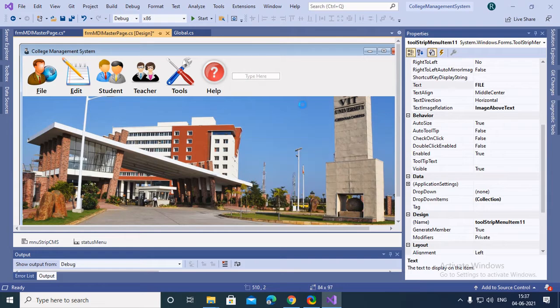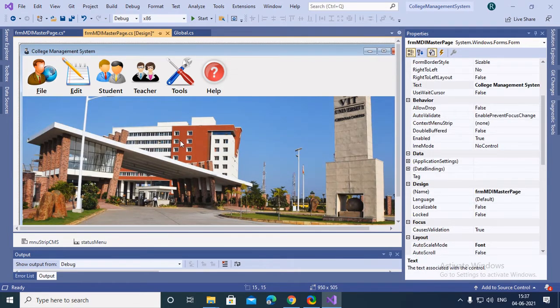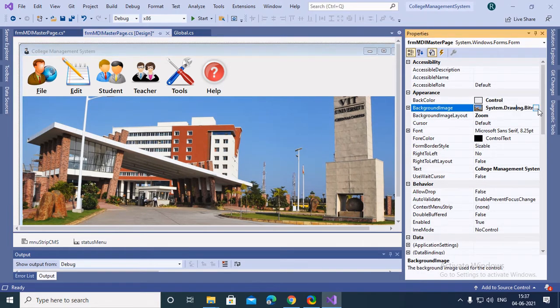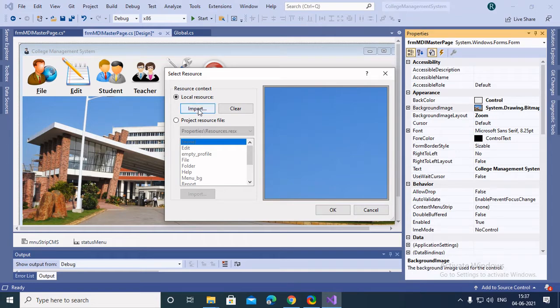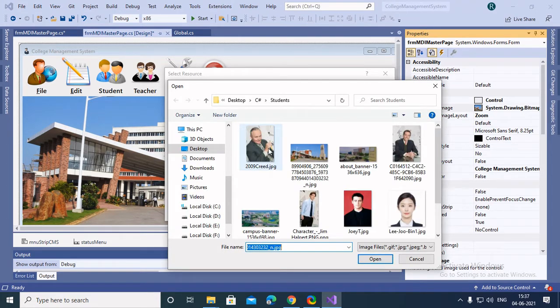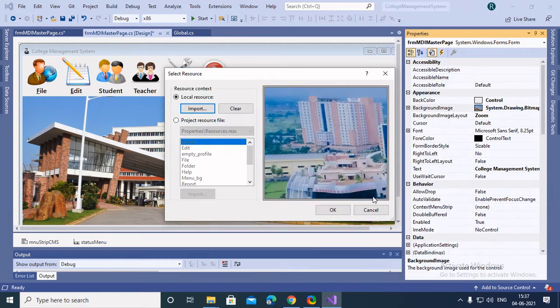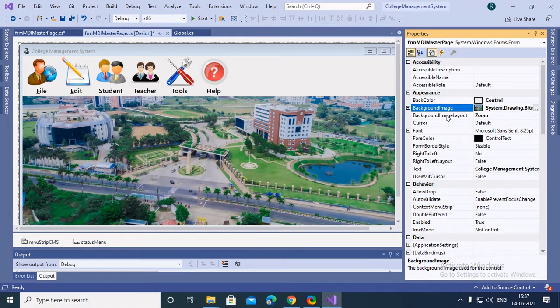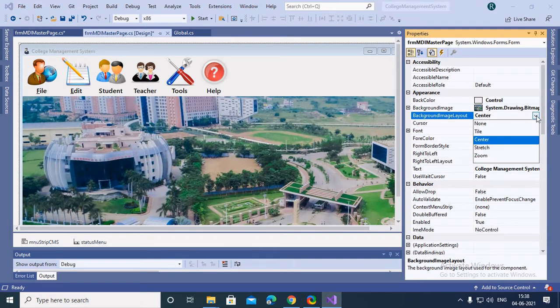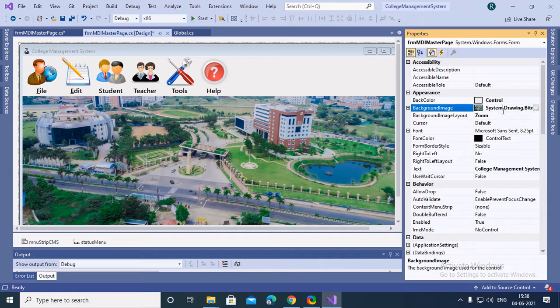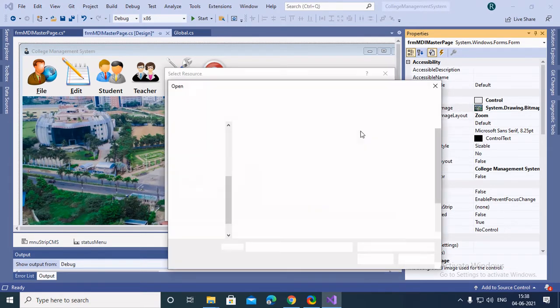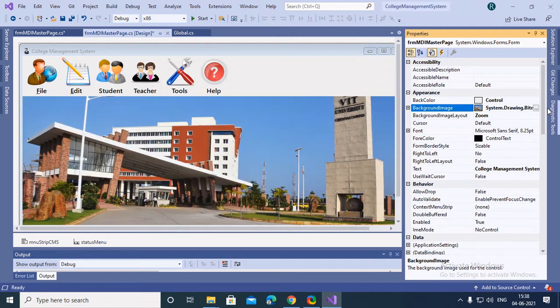And if you're wondering how I added this background image to the form, just click on the form. This didn't come from any package, so I'll show you how to import it. This is the folder where I have many college pictures. I'll load this image. Then to resize it, you can use background image layout. You can see as I change it, it changes here too. Now let's change it back to the way it was. So here it is. Now let's run the project and see each functionality in detail.